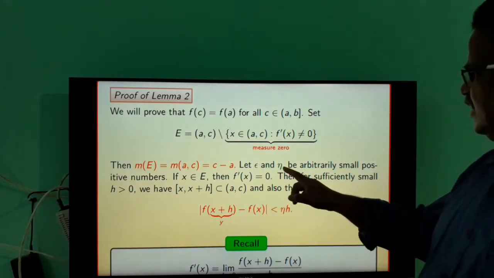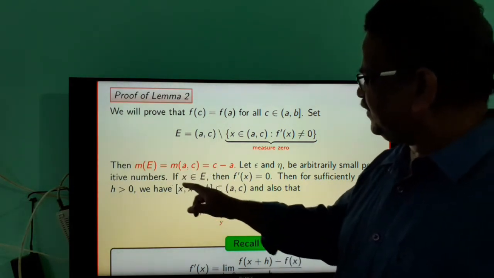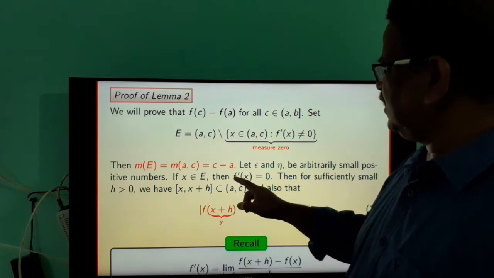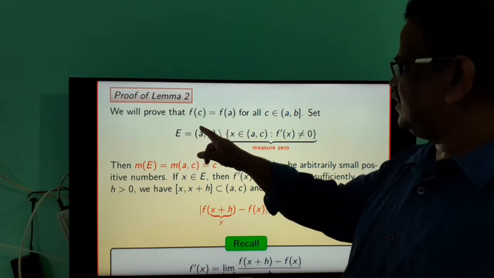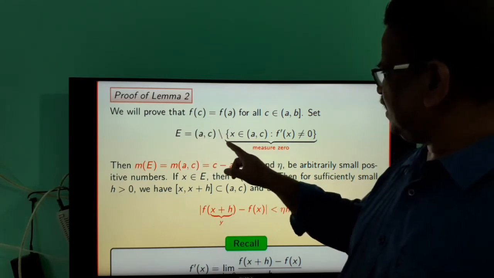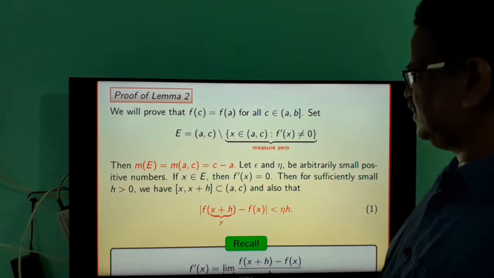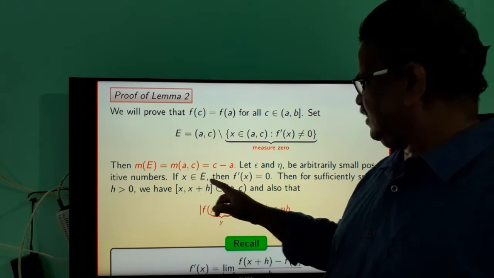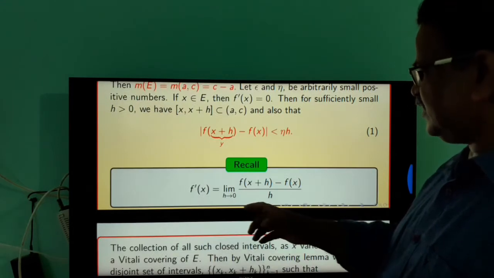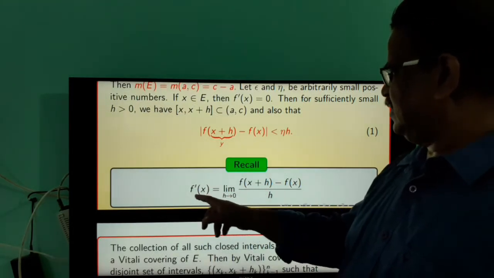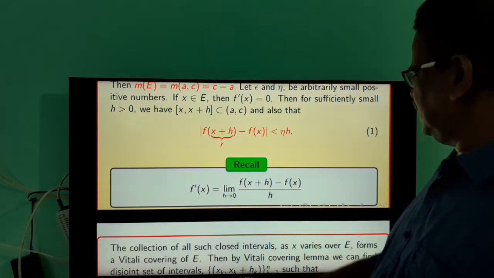Let epsilon and eta be arbitrarily small positive numbers. If x is in E, then by definition, look at the description of the set E. The set E is the interval (a,c) minus the set of all those elements in (a,c) such that f dash is not equal to 0. So if you take an element x in E, then the derivative of the function is 0. Recall the definition of the derivative of a function. f dash x is the limit as h tends to 0 of (f(x plus h) minus f(x)) by h.